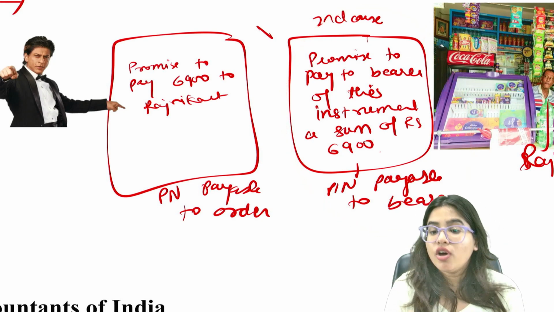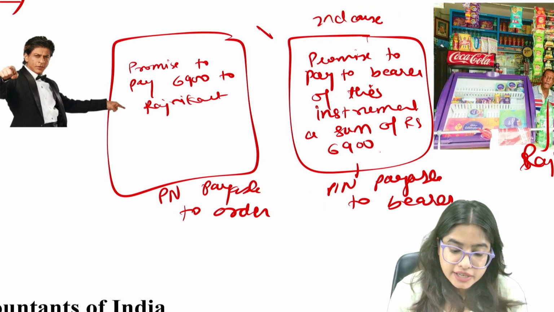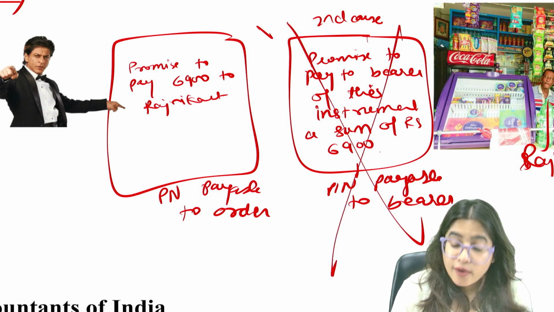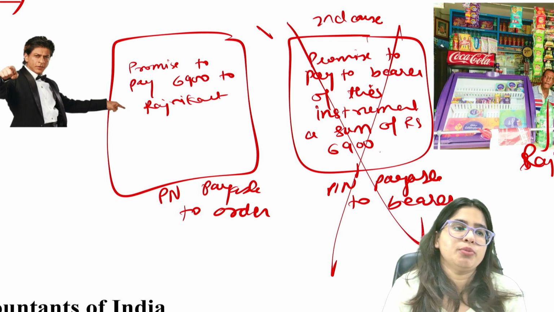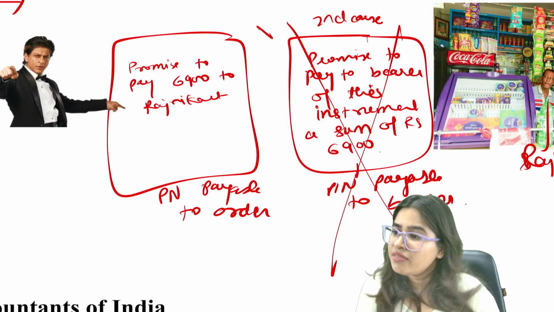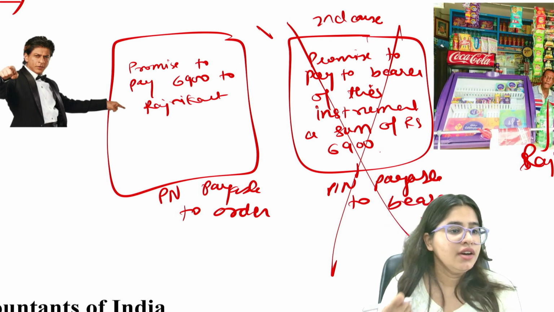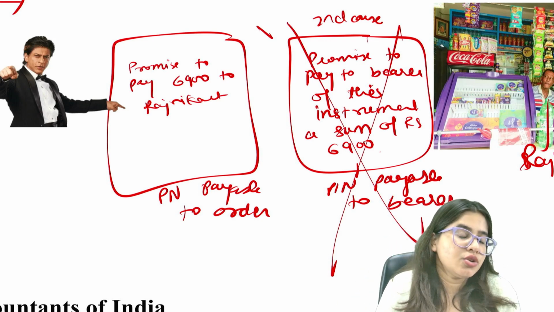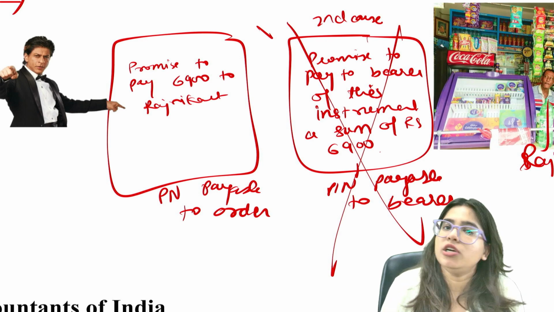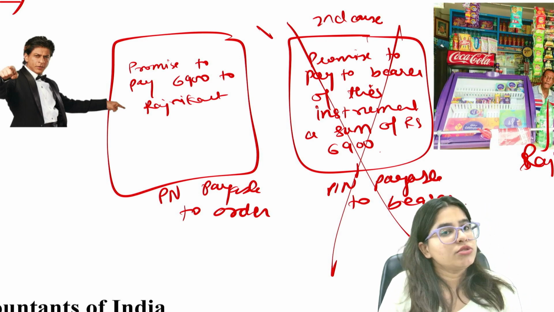Now one more additional law. Later in this chapter, you are going to study that a promissory note cannot be made payable to bearer. No one in India can make a promissory note which is payable to bearer. Not allowed. Why? Simply because there is a lot of risk and cases of fraud. So that is why a promissory note you can make only payable to order. You cannot make a promissory note payable to bearer.